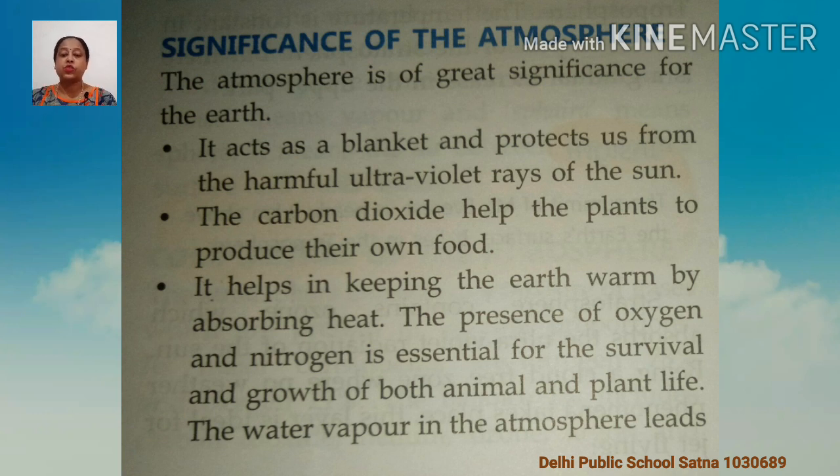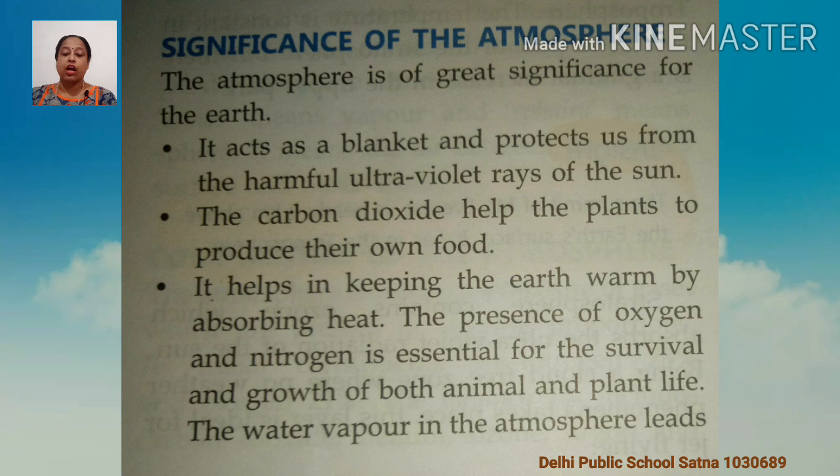As the first point, it is given in your book, the atmosphere acts as a blanket and protects us from the harmful ultraviolet rays of the sun. As we have already discussed, children, this atmosphere is a blanket that protects us from the ultraviolet rays from the sun, which are very harmful for us.